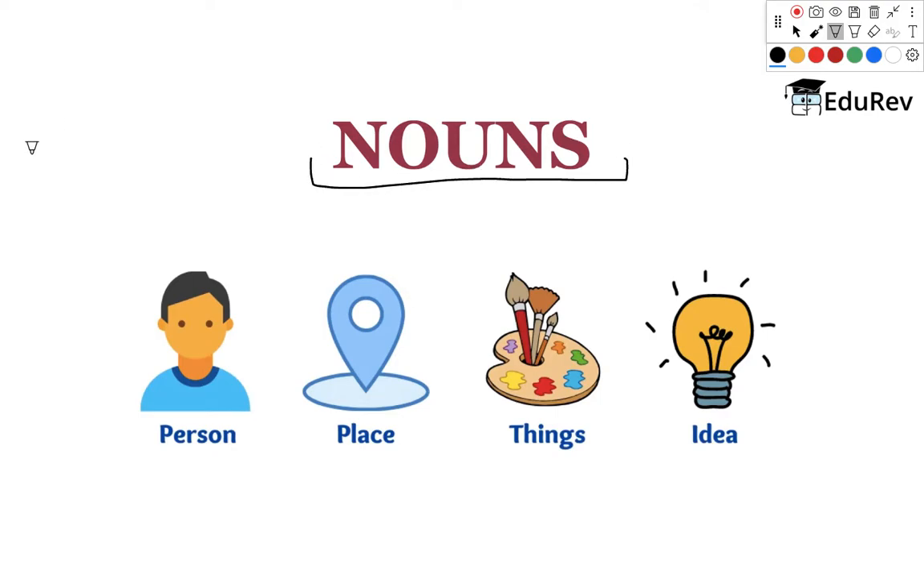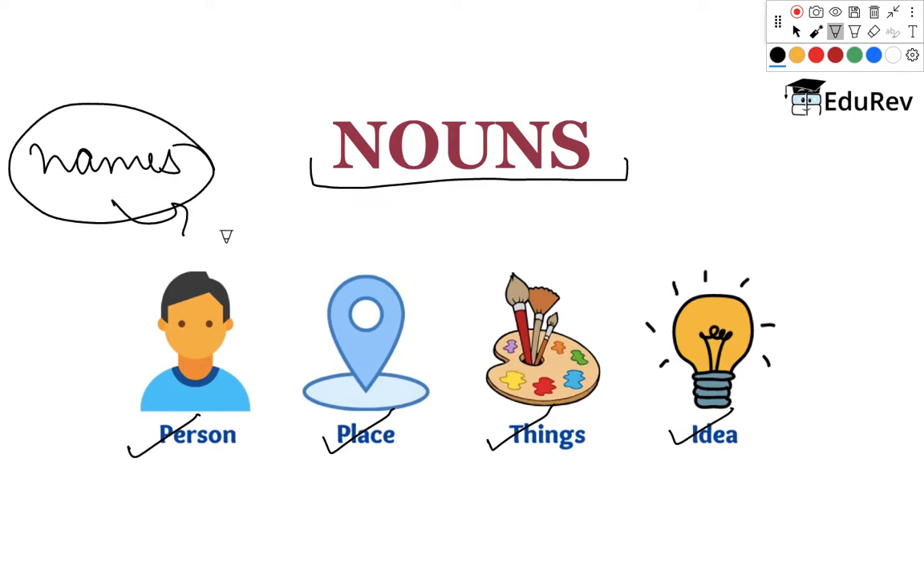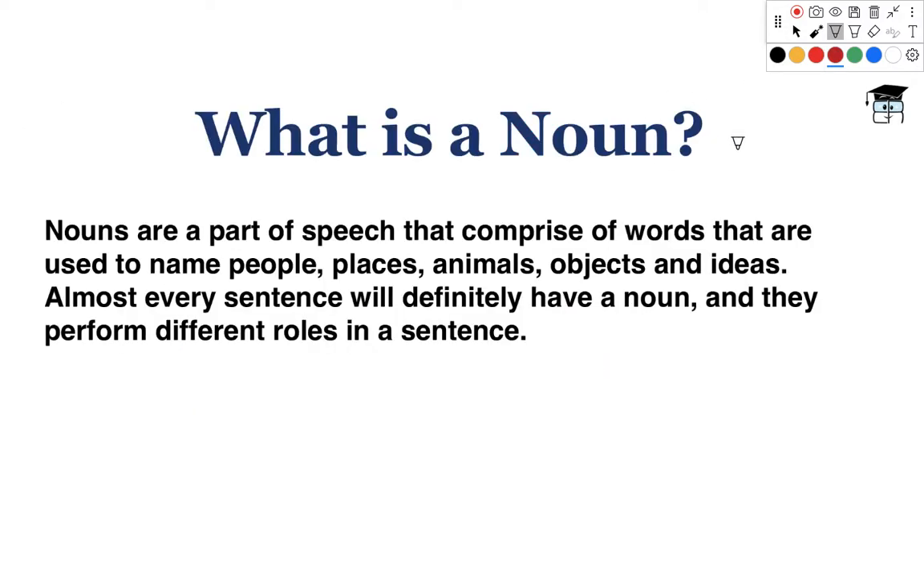Okay, now we all have heard about names, right? That name can be of a person, a place, a thing or an idea. Now these names when added up into a sentence are called nouns. These nouns are what we are going to study in this video. Okay, now let us jump on to the definition of nouns.